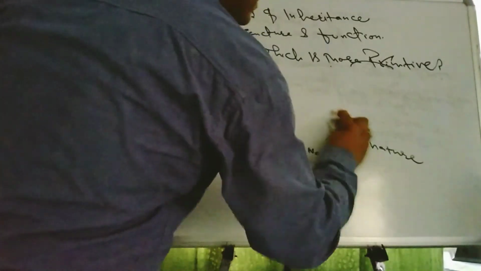deoxyribonucleic acid. Now what happened? When it loses the one oxygen from position number 2, it becomes more stable and unreactive in nature. That's why DNA acts as the genetic material, which is more widely spread compared to RNA, because RNA is highly reactive and very unstable in nature. Is it clear? Now after this we'll proceed to the next topic. So this is the answer to whether DNA or RNA is more primitive.